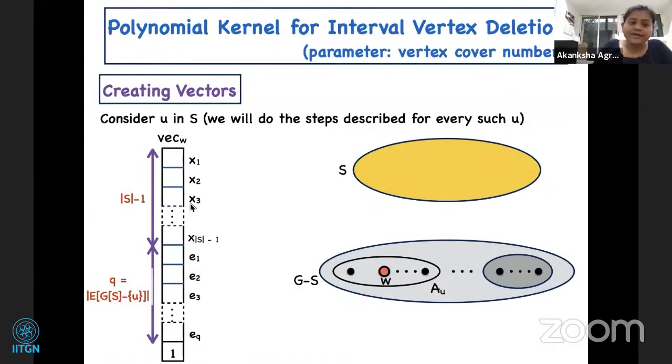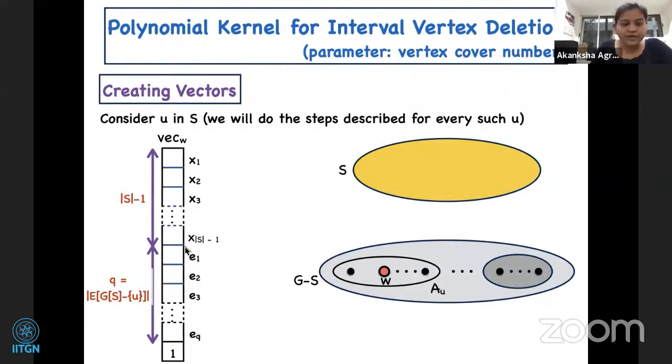What we do is we create a vector which is of length |S| minus 1. So basically it has an entry corresponding to every vertex in S apart from U, this vertex under consideration, and it has an entry corresponding to every edge completely contained in S which is not incident to U. Okay, so these are the edges.